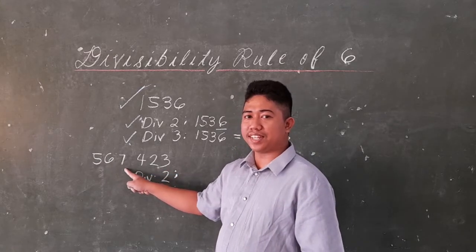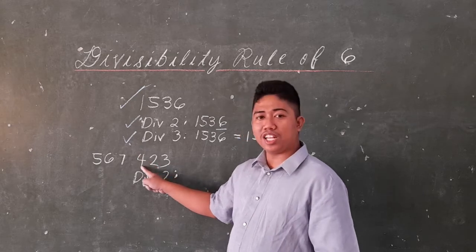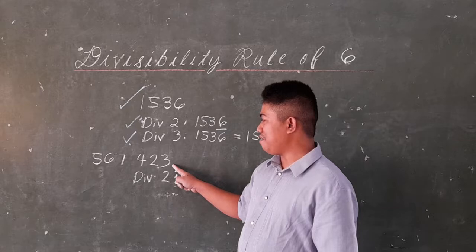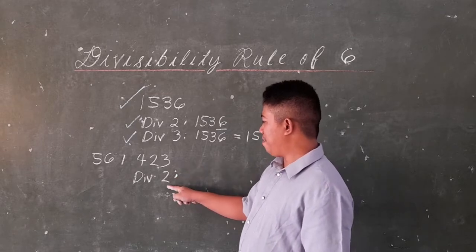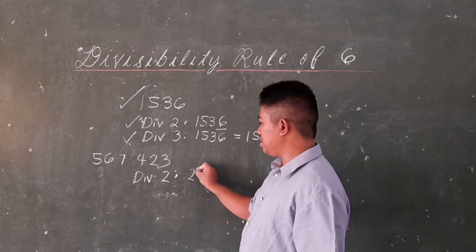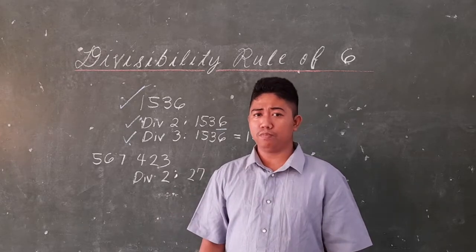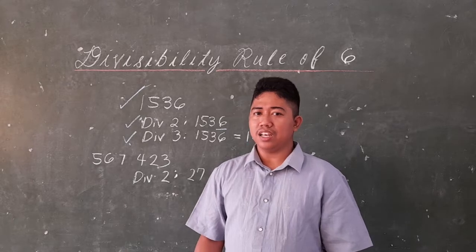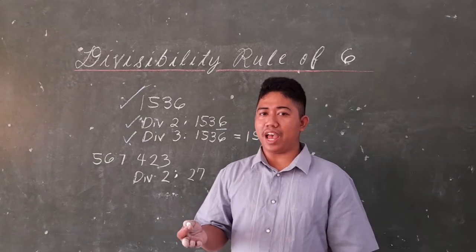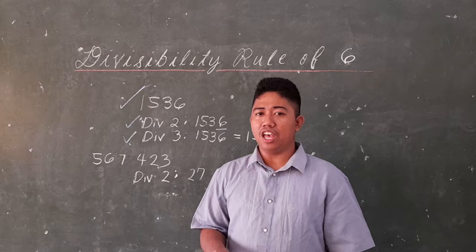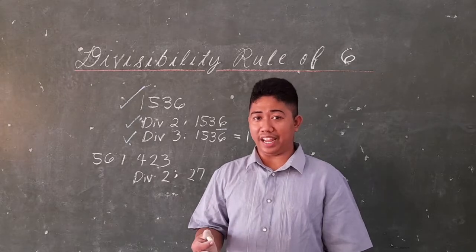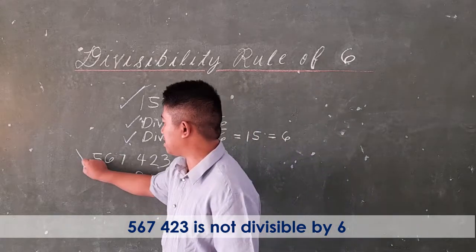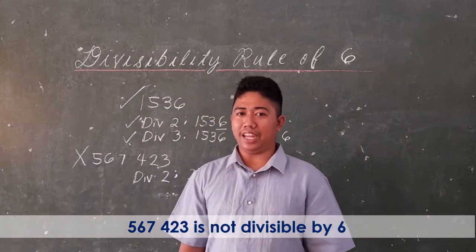Plus 7 equals 18. Plus 4 equals 22. Plus 2 equals 24. Plus 3 equals 27. So the sum is 27. Is 27 divisible by 2? It is not. Thus, if the given number is not divisible by 2, there is no need to check divisibility by 3. Therefore, 567,423 is not divisible by 6.